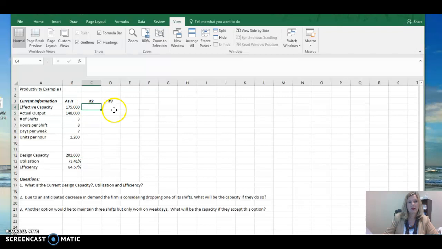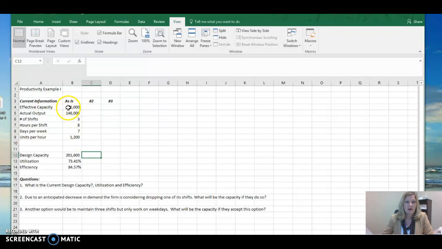Next, let's take a look at the question. In case number 2, we're looking at a decrease in demand for whatever reason, and so we're considering dropping one of the shifts. What happens if we do that? So let's look at dropping a shift.